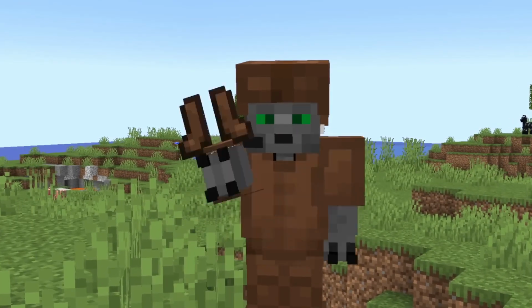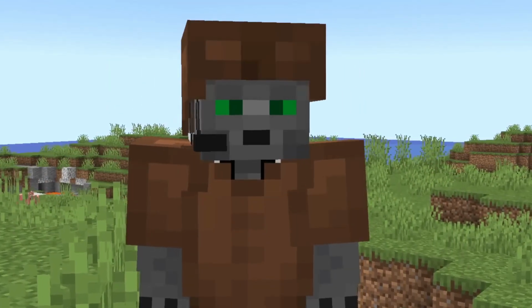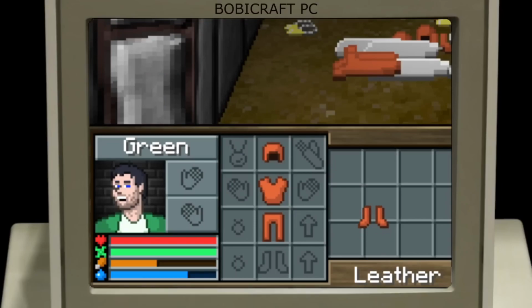Today, the Leather armor is quite different, but if you saw those images of the old textures, it is exactly the same. In fact, it is literally a copy-paste. It is a reused texture from the old Notch game.